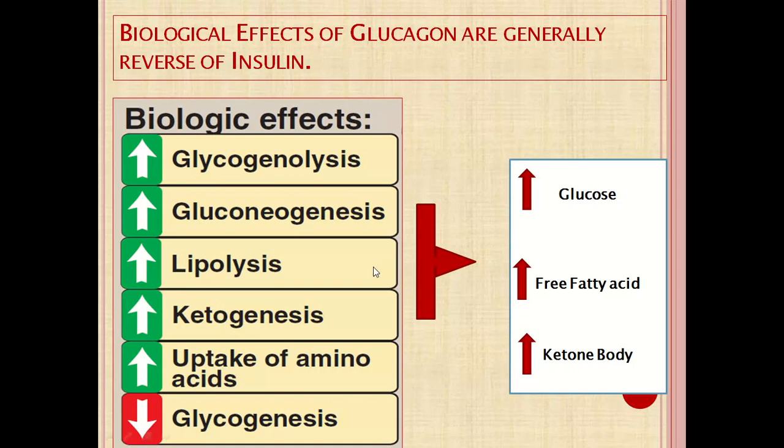Because lipolysis increases, free fatty acids increase, which are oxidized and produce acetyl coenzyme A, which is a substrate for ketone bodies. So that leads to an increase in ketone body formation.